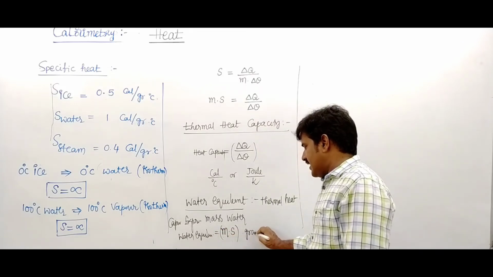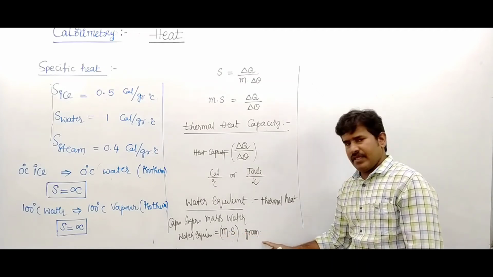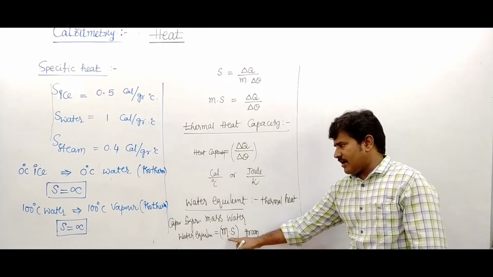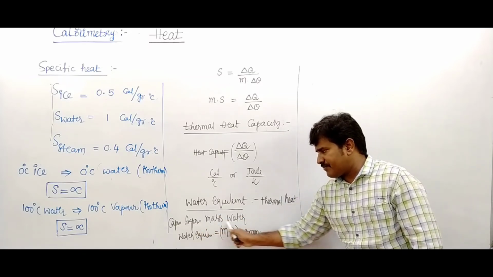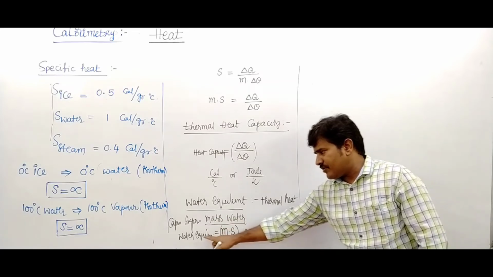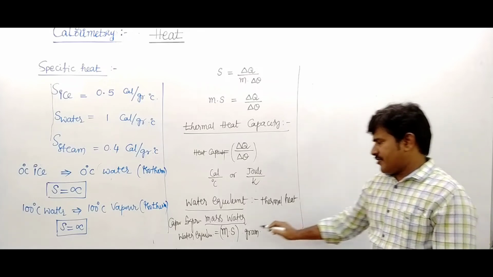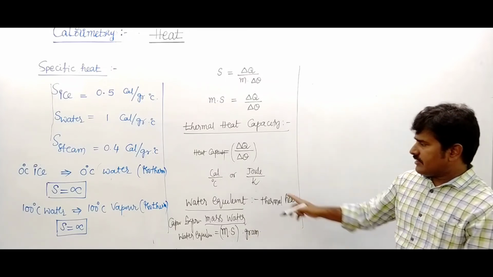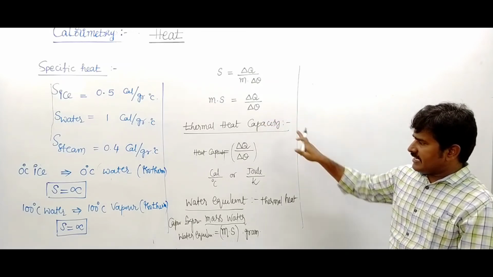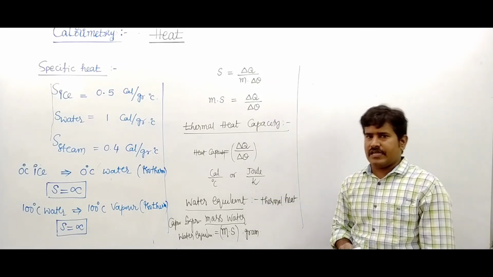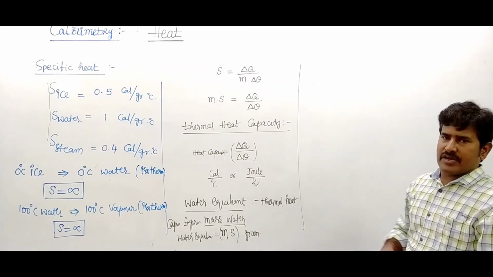Water equivalent M into S is indicated in terms of grams. The unit of water equivalent is gram. Water equivalent is the thermal heat capacity expressed in terms of mass of water. So this is specific heat, thermal heat capacity and water equivalent. These are different physical quantities.